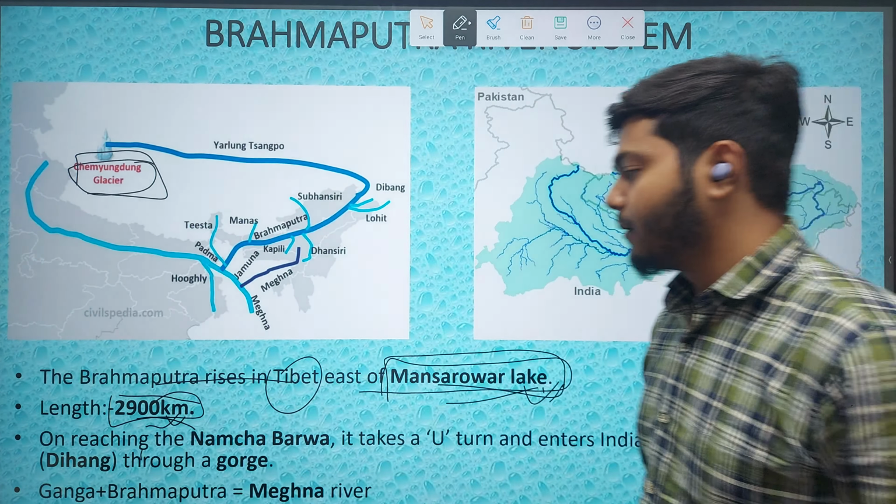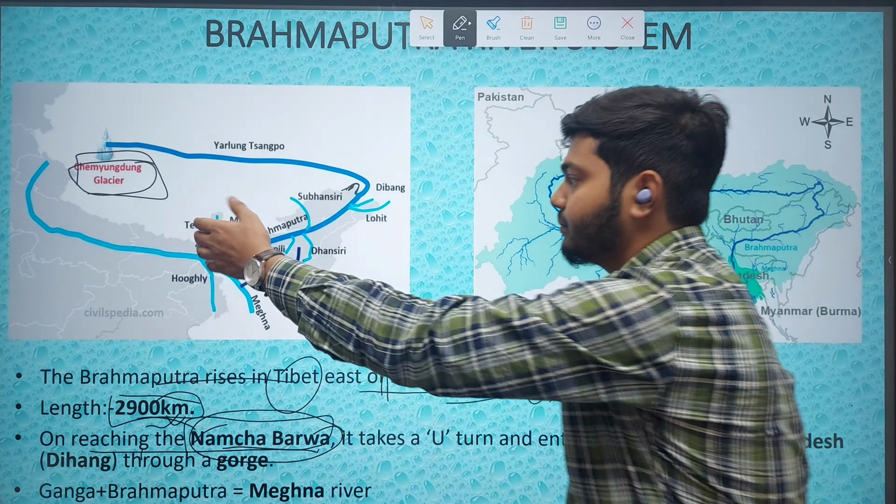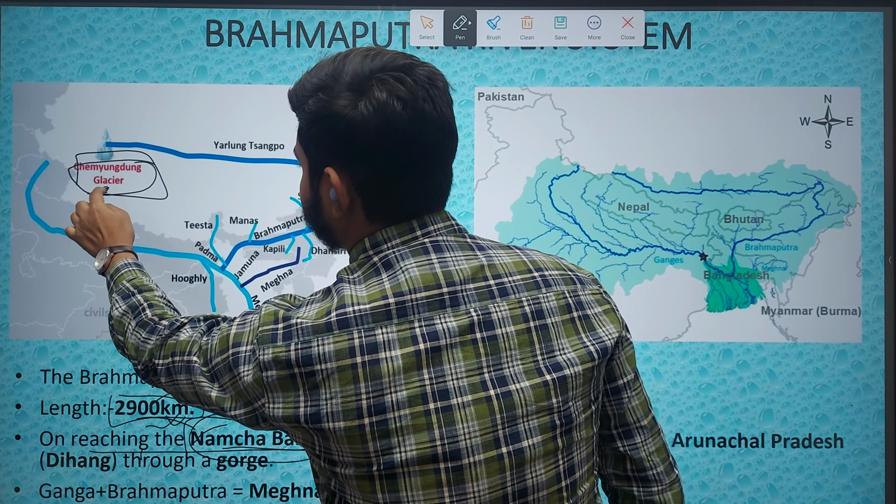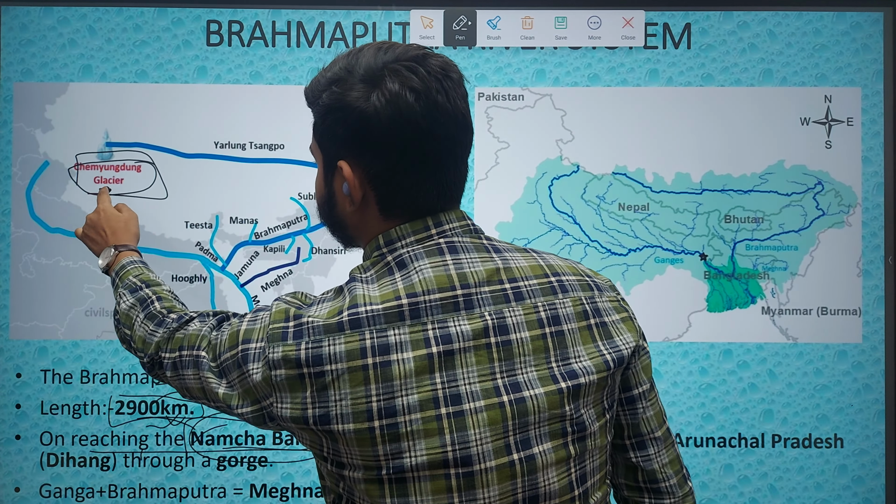On reaching Namcha Barwa, a place in Arunachal Pradesh, the Brahmaputra river runs parallel to the Himalayas. As we know, this is the Himalayas portion.